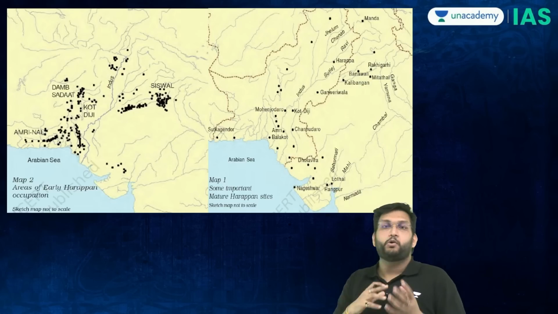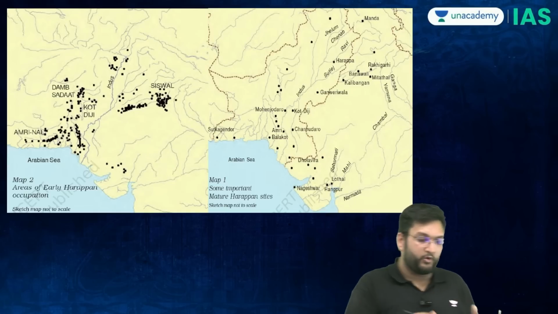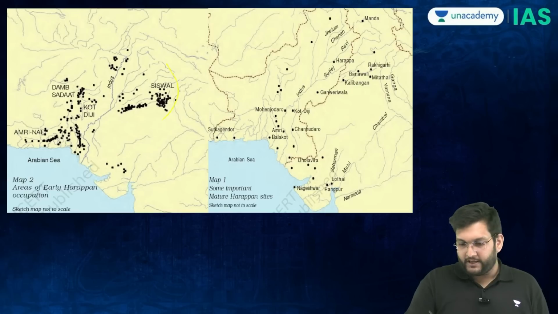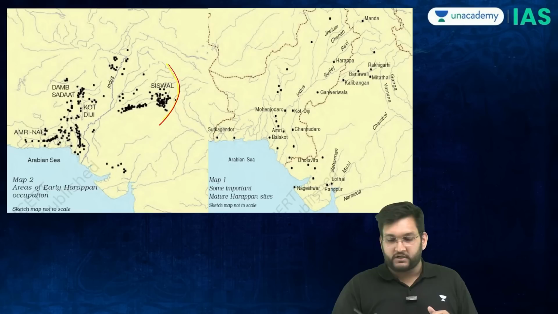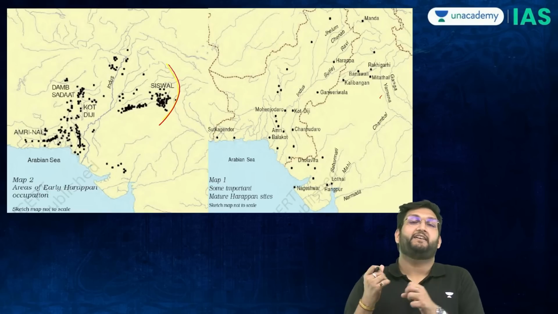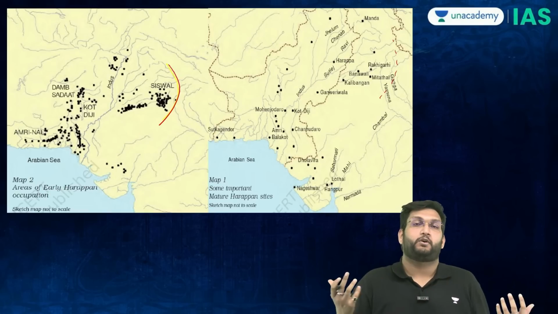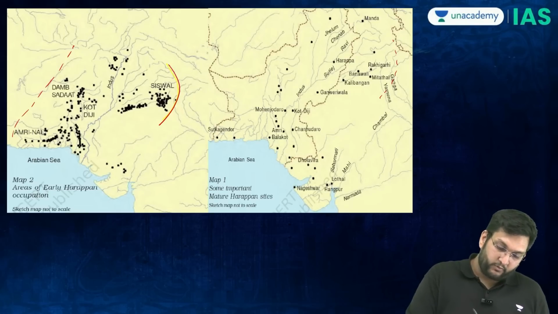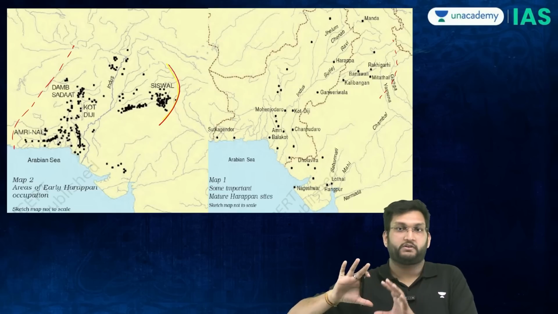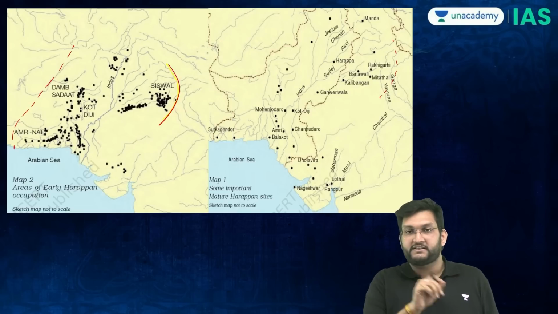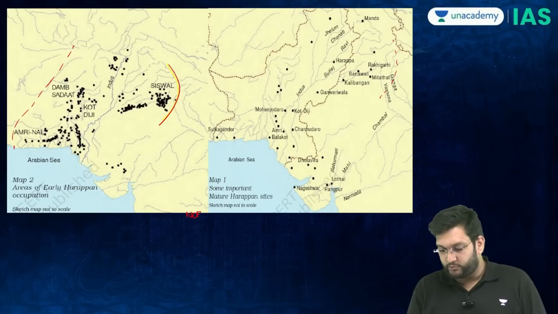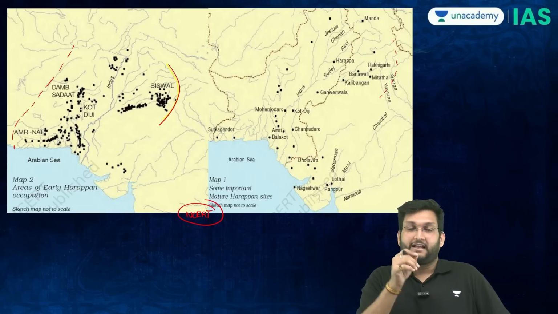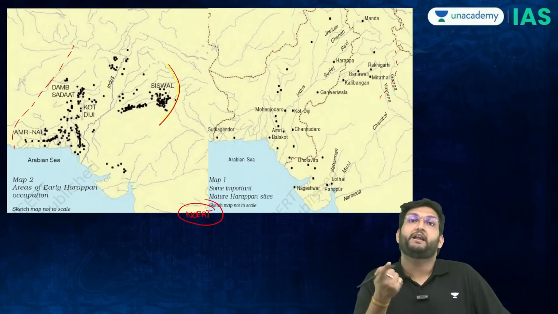Thereafter, if we look at the location, you should also know that they were not able to move into what is today called the Indo-Gangetic Plain or the Doab region, because with lack of iron, you do not have very heavy access. Therefore, the clearing of these forests, the marshy area could not have been done. Therefore, it is concentrated in today's Pakistan, Afghanistan and northwestern India sector, and you have all these important sites out of the NCERT which you should know, because they have asked a question, which of the following sites is not a Harappan site. So therefore, you should know which of the following are Harappan sites.